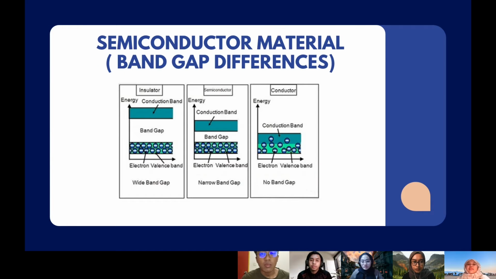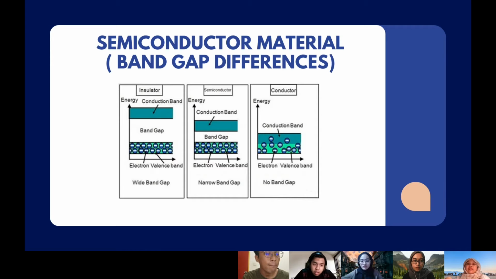Next, one of the differences between these materials is the band gap. Band gap is the difference in energy between the valence band and the conduction band. For the insulator, the gap is wide, therefore it can only be crossed when breakdown conditions occur, for example, when a very high voltage is applied across the material.